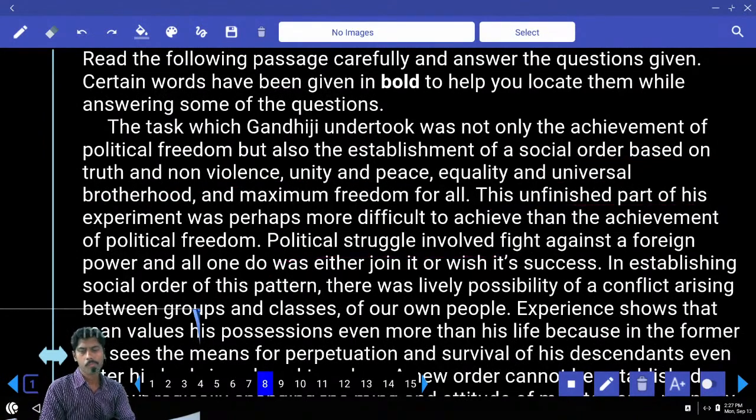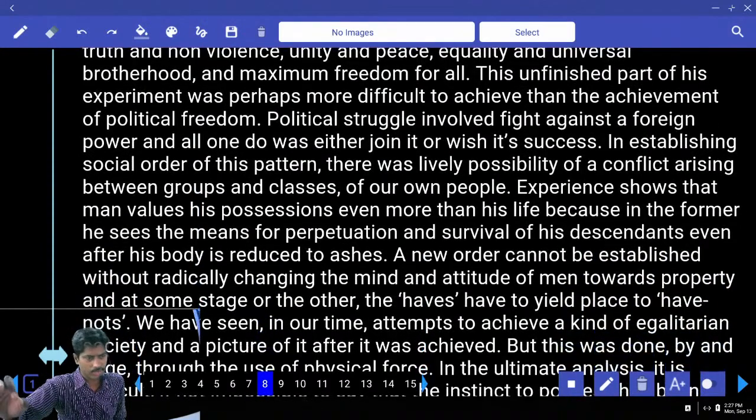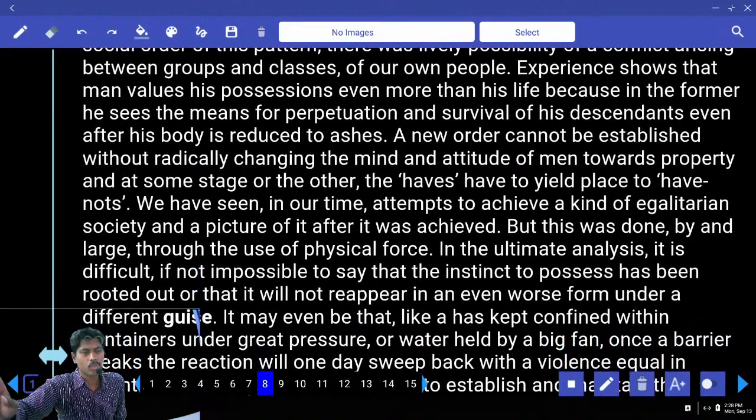Political struggle involved fight against a foreign power, and all one could do was either join it or wish its success. In establishing social order of this pattern, there was lively possibility of conflict arising between groups and classes of our own people. Experience shows that man values his possessions even more than his life, because in the former he sees the means for perpetuation and survival of his descendants even after his body is reduced to ashes. A new order cannot be established without radically changing the mind and attitude of men towards property, and at some stage or the other the haves have to yield place to have-nots.